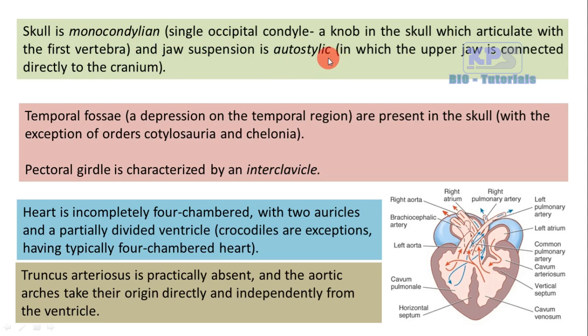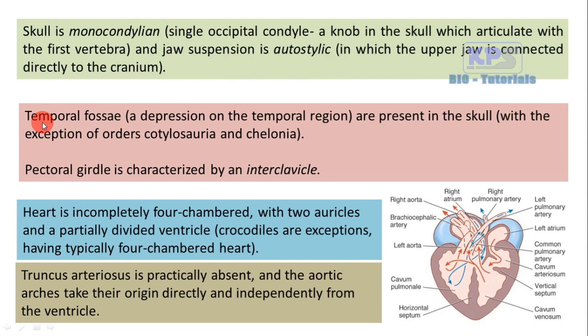And the jaw suspension is autostylic. That means the upper jaw is connected directly to the cranium. Such type of jaw suspension is said to be autostylic jaw suspension. So in reptiles the skull is monocondylic type and the jaw suspension is autostylic.